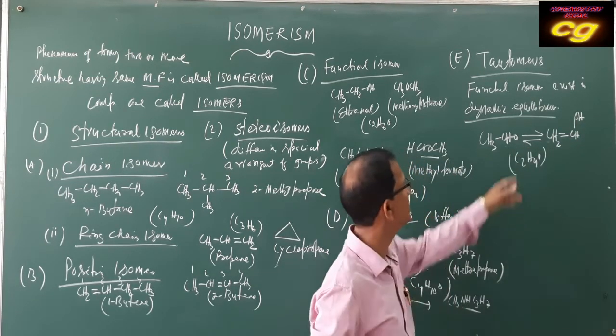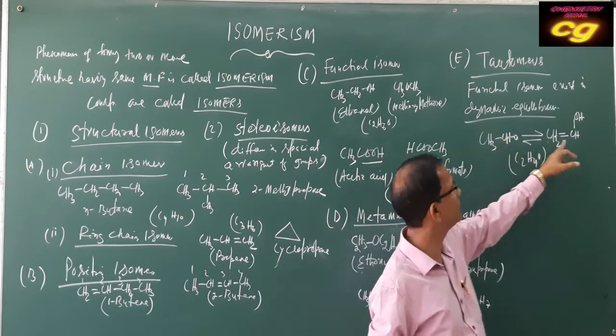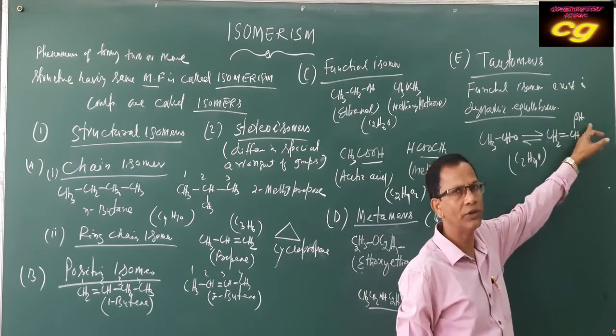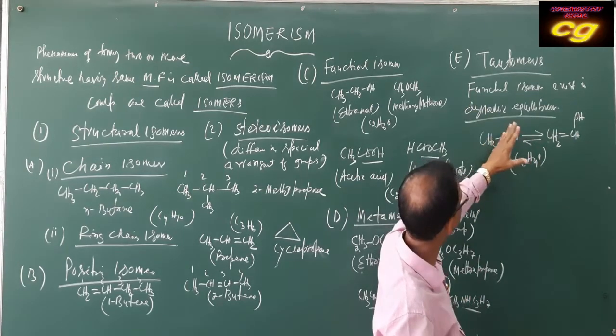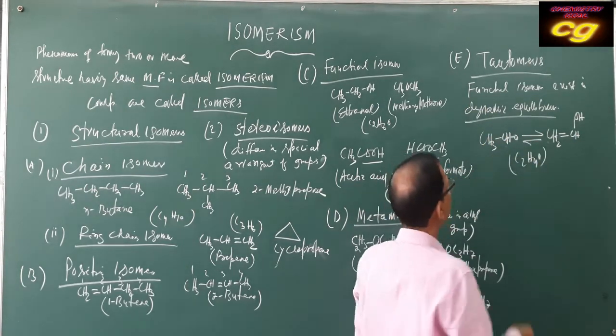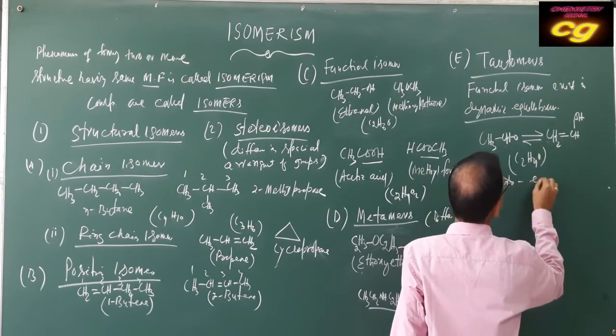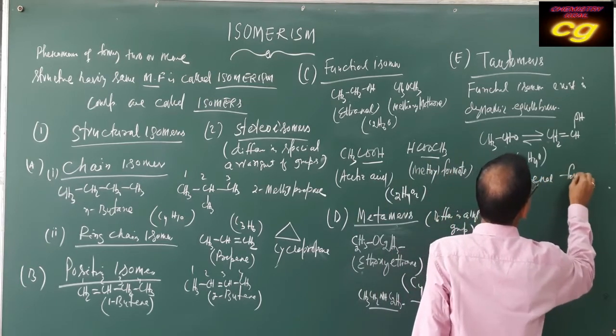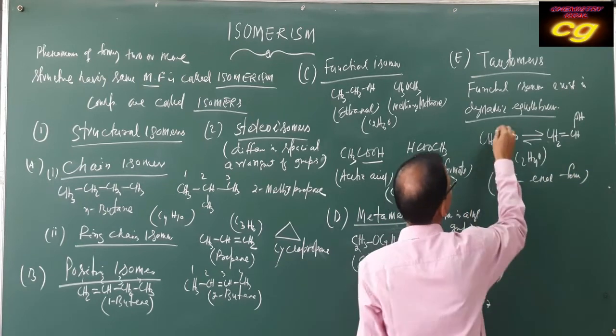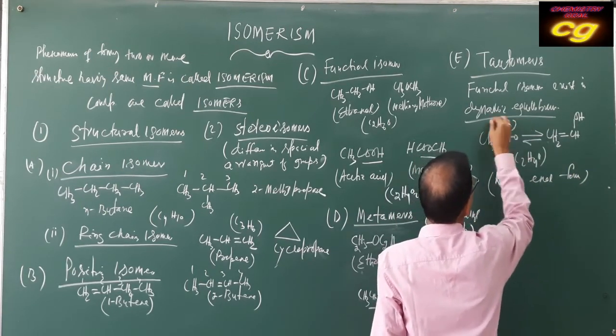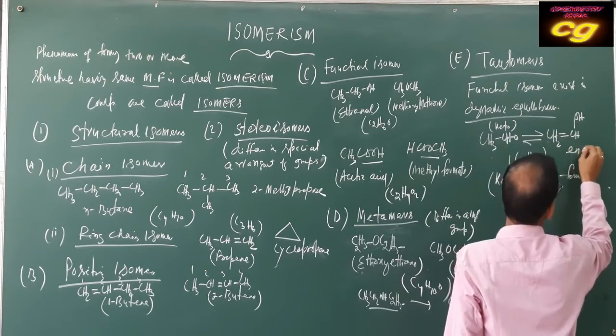Here it is an aldehyde group, and here it is an enol. This particular type of isomerism is also called keto-enol form. This is your keto form and this is your enol form.